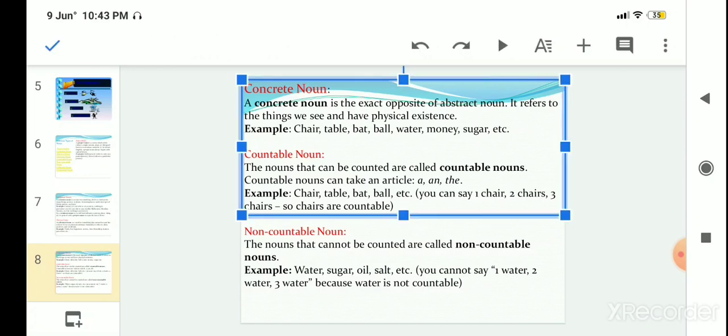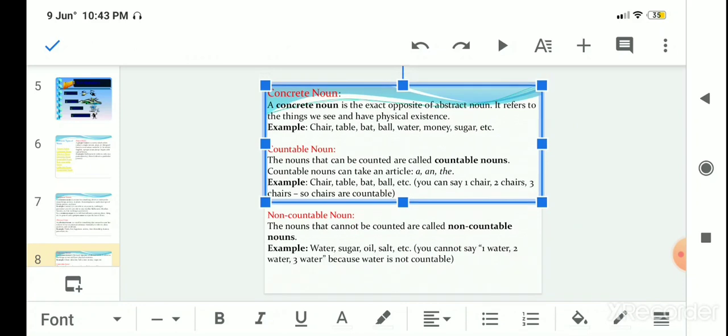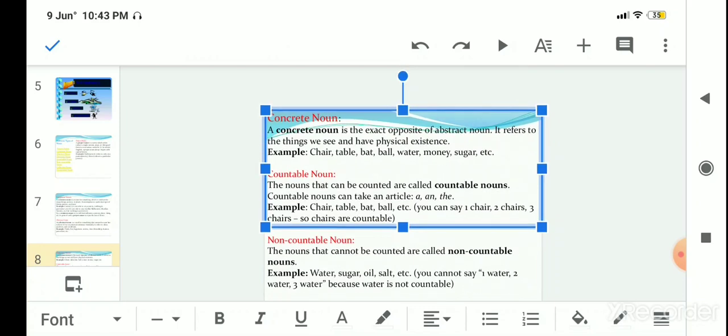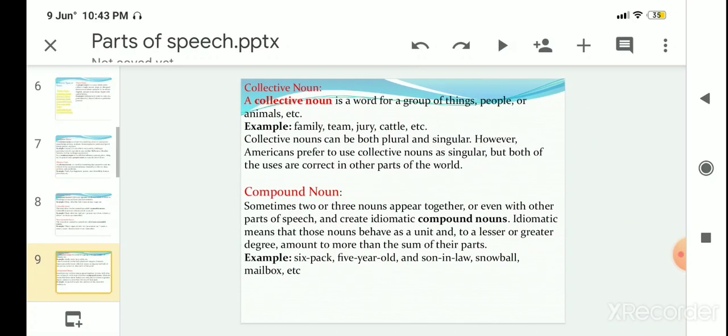Next, non-countable noun. What is non-countable noun? The nouns that cannot be counted are called non-countable nouns. Example, water, sugar, oil, salt, etc. You cannot say one water, two water, three water because water is not countable. So it's called a non-countable noun.